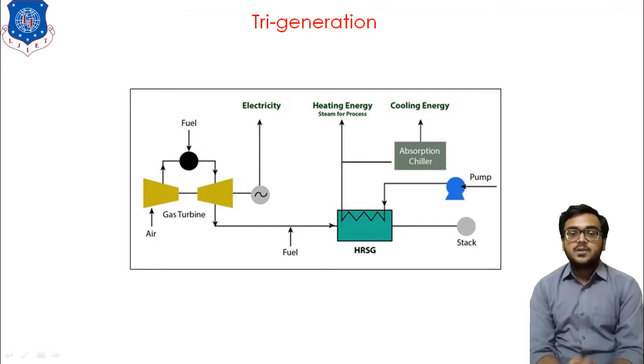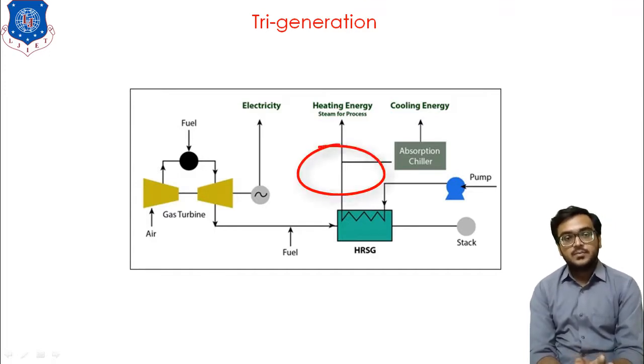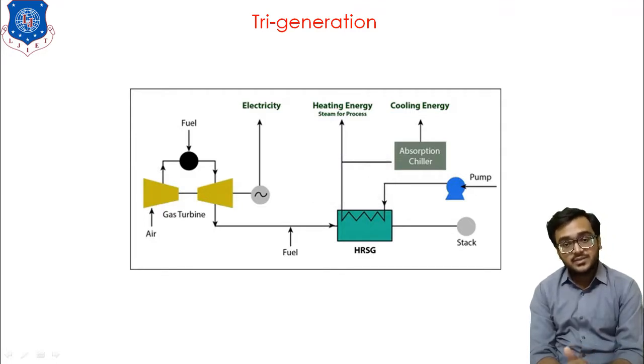a portion of the steam is extracted from the pipeline, and this steam is supplied to the absorber, or you can say chiller, to produce the cooling effect. We have seen the vapor absorption cycle in thermodynamics, in which we also discussed that the vapor absorption system requires a heating medium to operate the complete cycle.